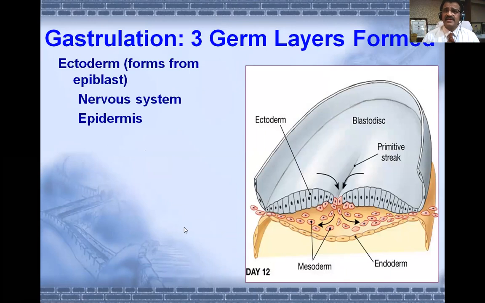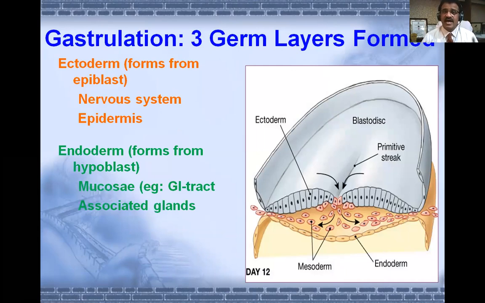The three germ layers have formed now. Ectoderm forms from epiblast, and it will give rise to the nervous system and epidermis. Endoderm forms from hypoblast, and it will give rise to mucosae, for example, mucosae of the gastrointestinal tract and associated glands, and also of the respiratory tract. And mesoderm forms everything else, the bulk of the body.